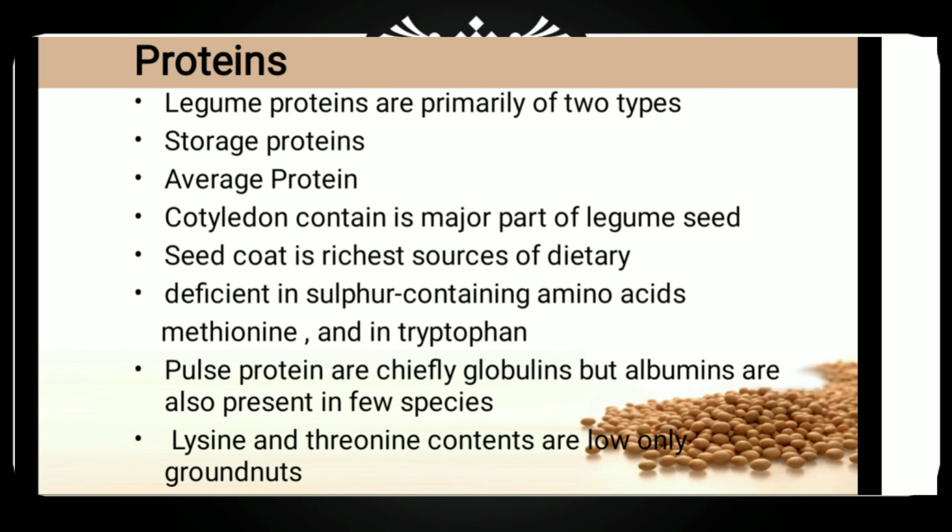So cotyledon content in a soybean is a major portion of a legume seed, and it contributes about 93% of the methionine and tryptophan of the whole seed. The seed coat is also a rich source of dietary fiber, which contributes a small amount of protein. The embryo contains 2.5% of the total protein present in the seed.